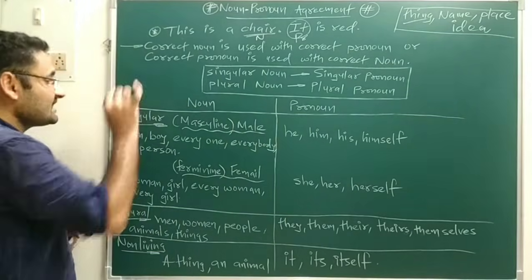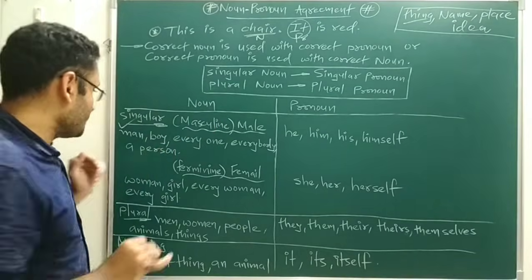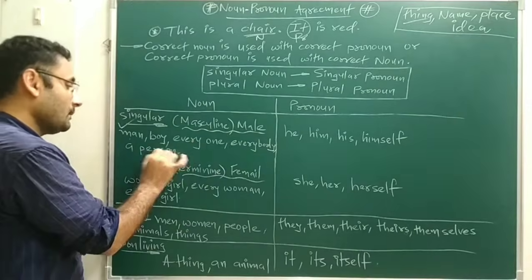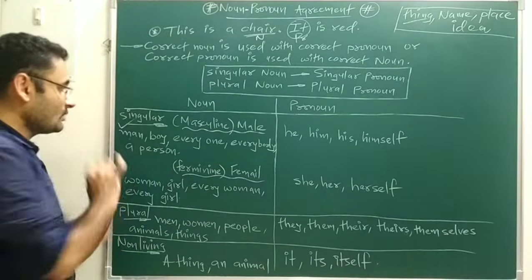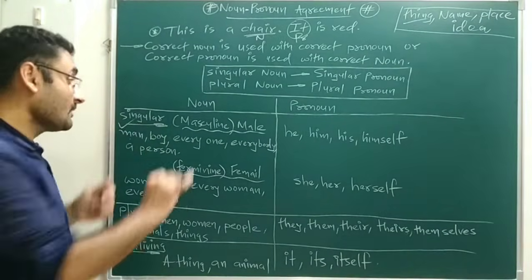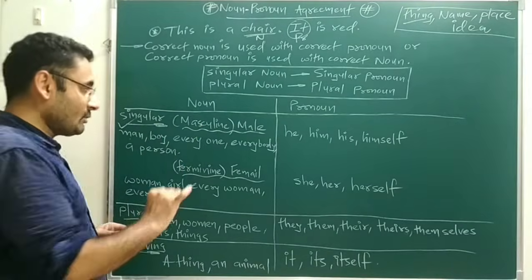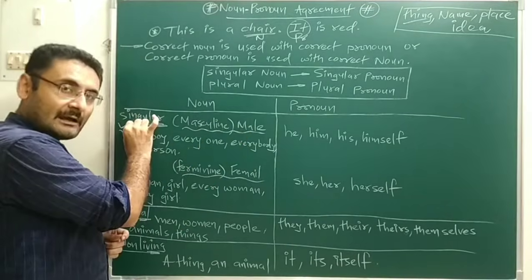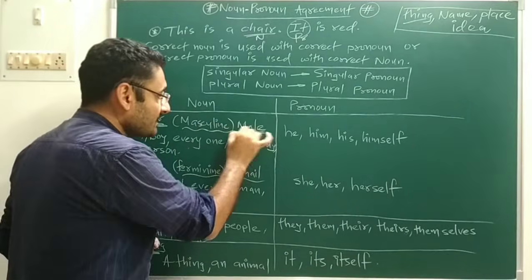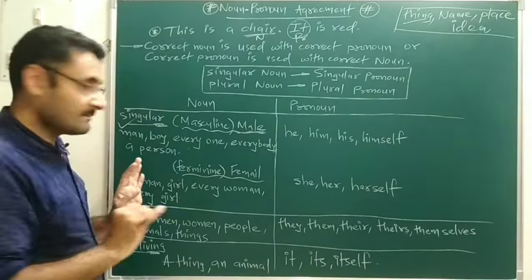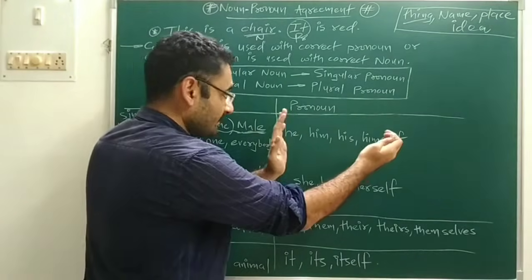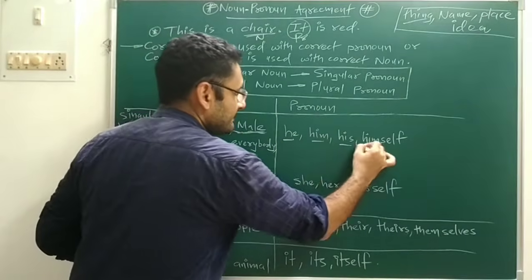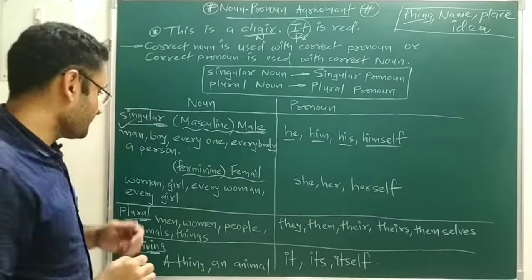Now we'll start with the singular noun. Singular nouns may be man, boy, everyone, everybody, a person. All these are known as singular nouns. More specifically, these are masculine singular nouns, and masculine means male. If you want to describe this noun, that is done by pronouns. Which are the pronouns? He, him, his, himself. These are the pronouns.